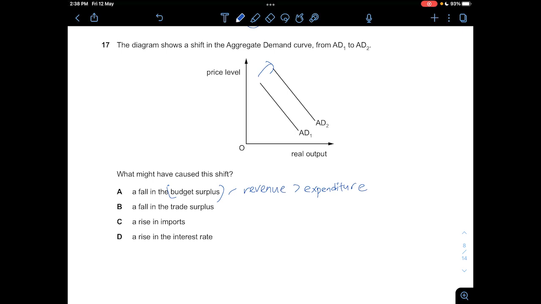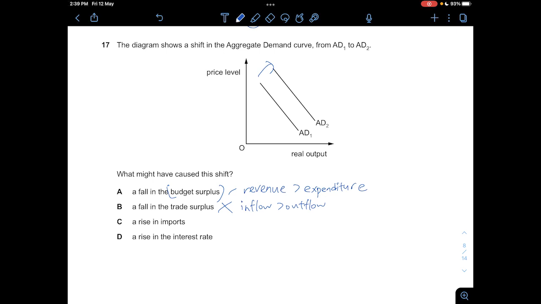A fall in the trade surplus basically means that normally for trade surplus, your inflow will be more than your outflow. But in this case, if your outflow is more than your inflow, that means now you're buying more inputs, and basically your domestic consumption would now decrease. So your C, I, G and your X minus M will all decrease. So instead of shifting the AD curve to the right, it supposedly should have been to the left. So B is not correct.